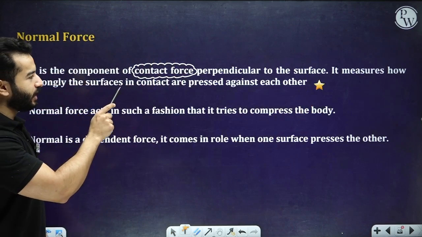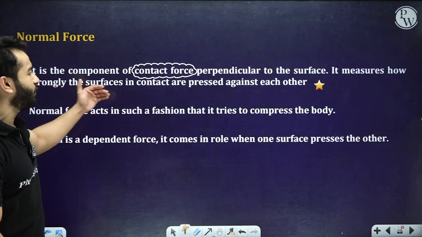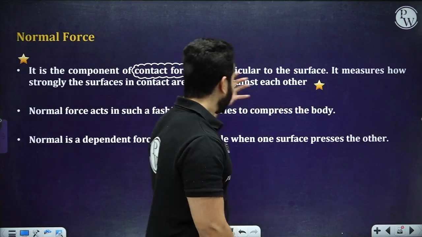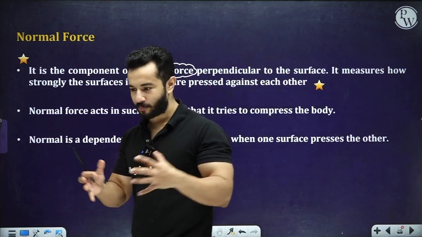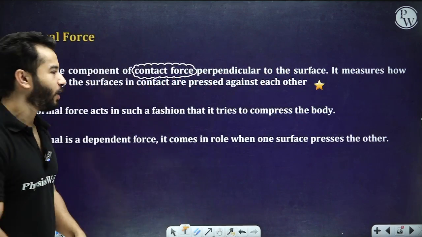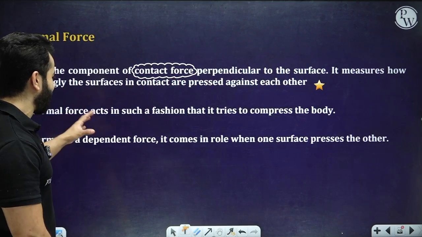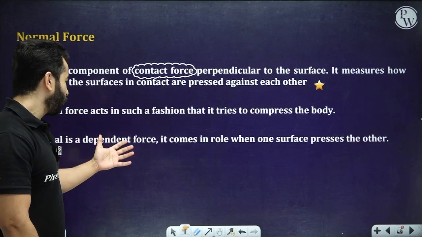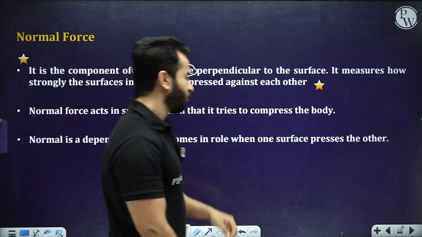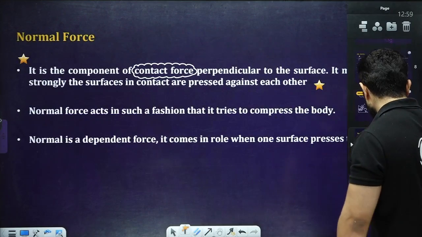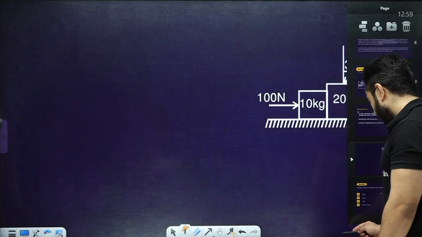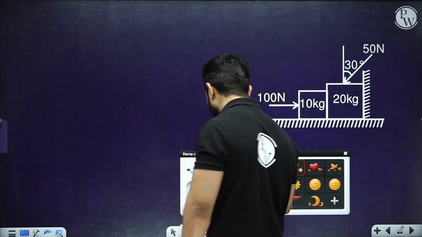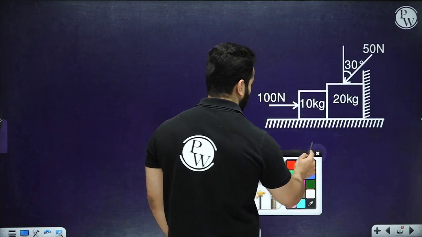I have written it over here as well. It measures how strongly the surfaces are in contact, are pressed against each other. So if you are not pressing two surfaces, we are not going to talk about normal forces. Normal force acts in such a fashion that it tries to compress the body. Normal is a dependent force. It comes into role when one surface presses another surface, right? So hopefully everything is clear. For more clarity, let's solve one or two more problems on this.